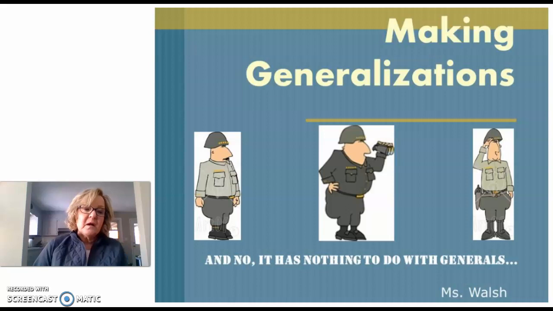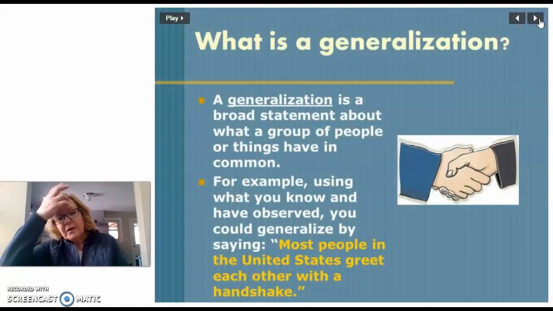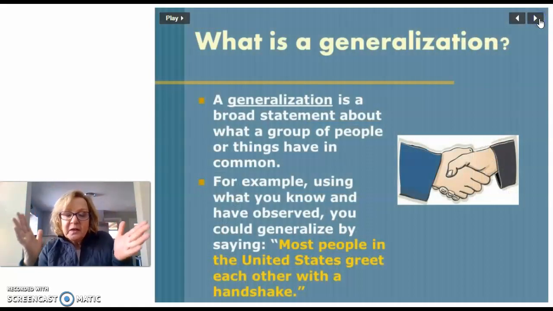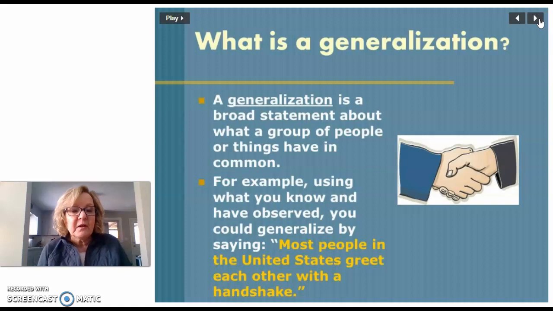I'm back again talking about generalizations. And no, it doesn't have to do with generals. So, things we already know: a generalization is a broad statement, a big statement about what a group of people or things have in common.